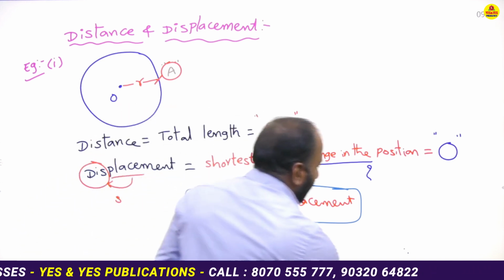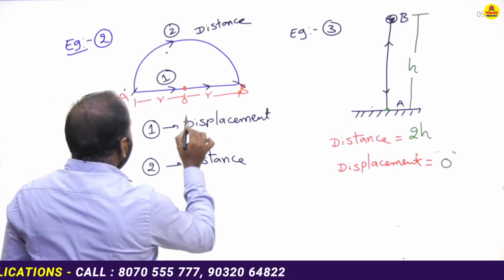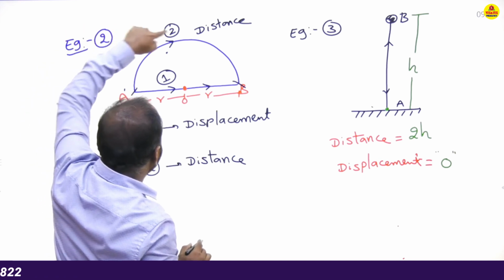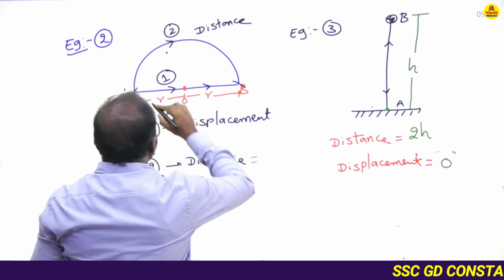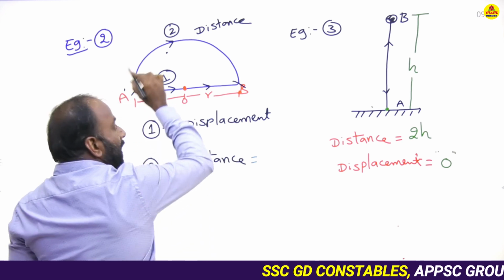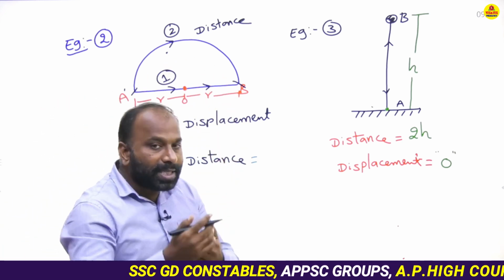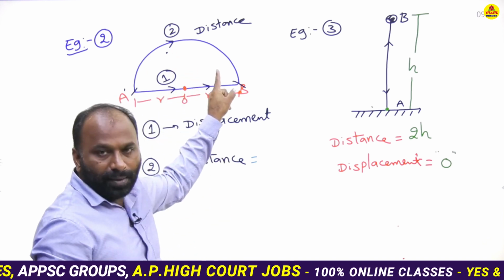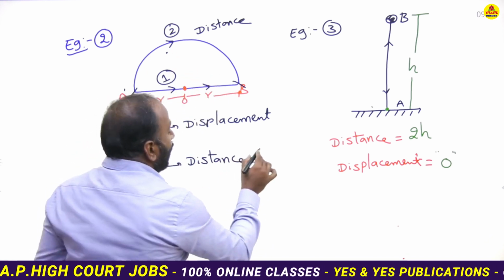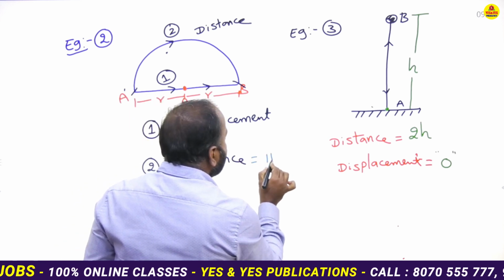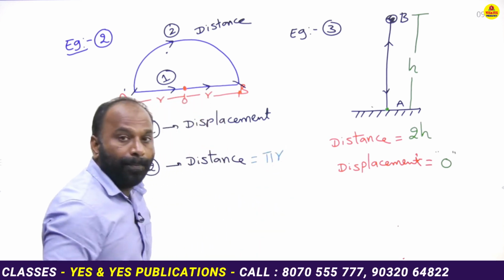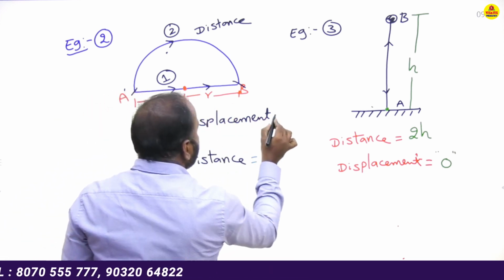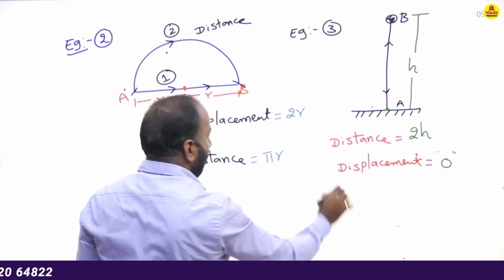Second example: distance is equal to the total circumference of the circle, 2 pi r, but here it covers half of the circle, a semicircle. So 2 pi r by 2, that means pi r only. But here displacement is r plus r is equal to 2r.